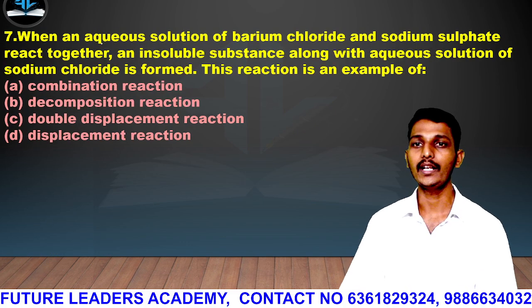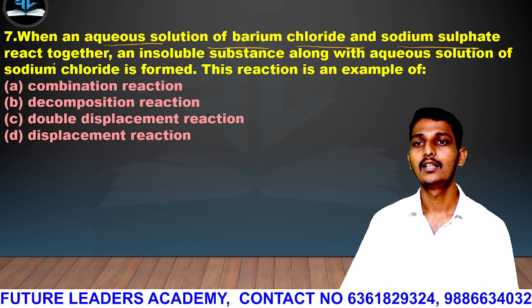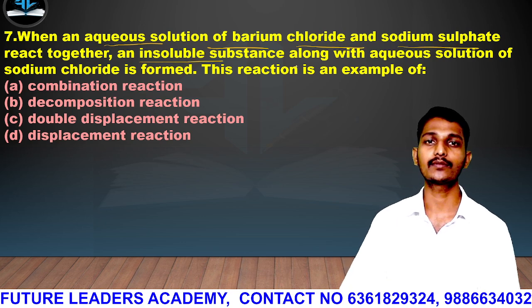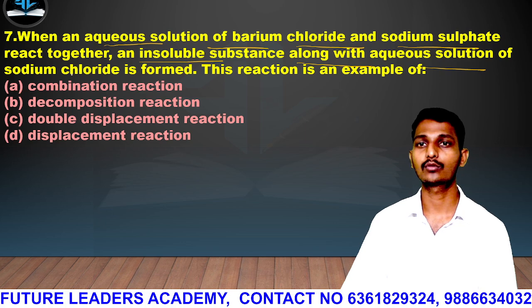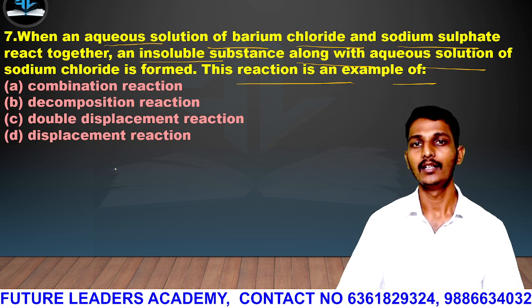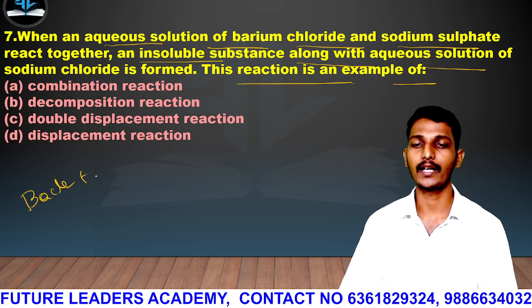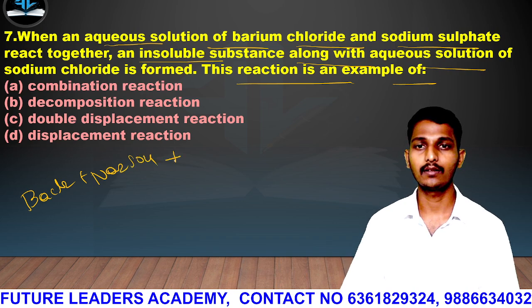Next question. When an aqueous solution of barium chloride and sodium sulfate react together, an insoluble substance along with the aqueous solution of sodium chloride is formed. This reaction is an example of... So see guys what happens: barium chloride BaCl2 is reacting with Na2SO4, that means sodium sulfate.